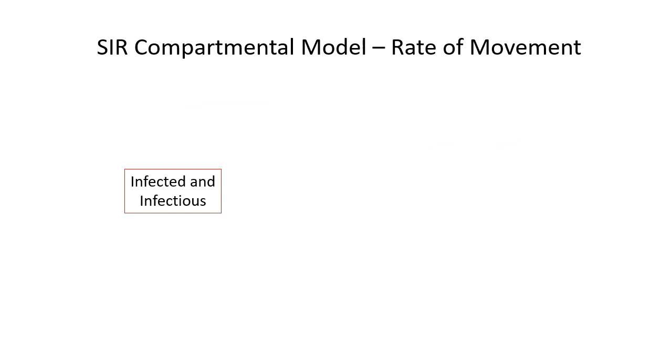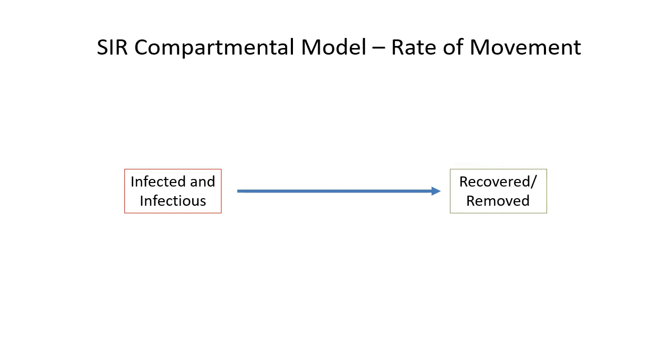The rate at which individuals move from the infected and infectious compartment to the recovered or removed compartment is called the rate of recovery, and it is denoted by gamma. Gamma is the inverse of the period of infectiousness. For COVID-19, the period of infectiousness ranges from 4 days to 14 days.